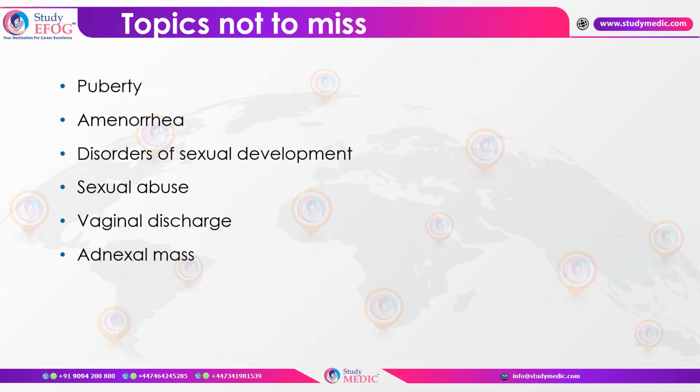Cases of child sexual abuse, you need to know a bit of that, and vaginal discharges that can present in the pediatric and the adolescent age group. Also, not to forget, there are some adnexal masses and the child can present to an emergency because of these masses too.